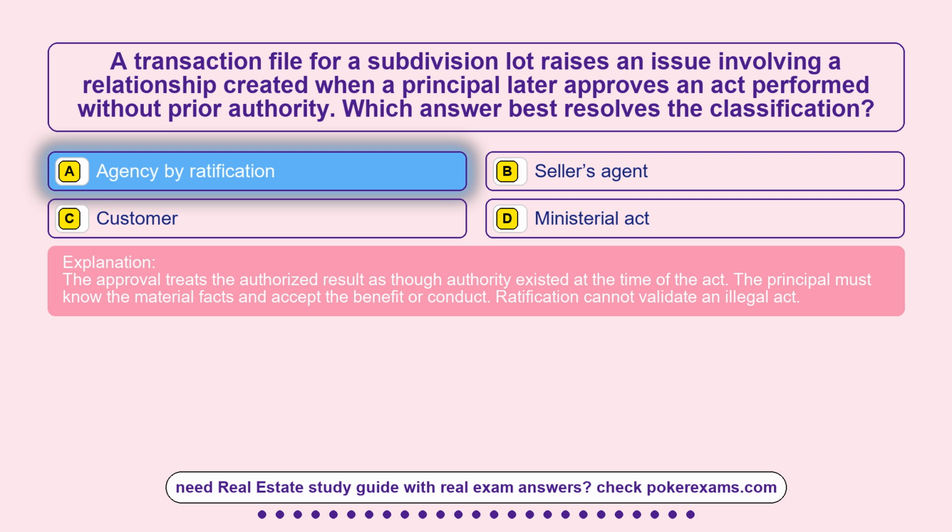The principal must know the material facts and accept the benefit or conduct. Ratification cannot validate an illegal act.